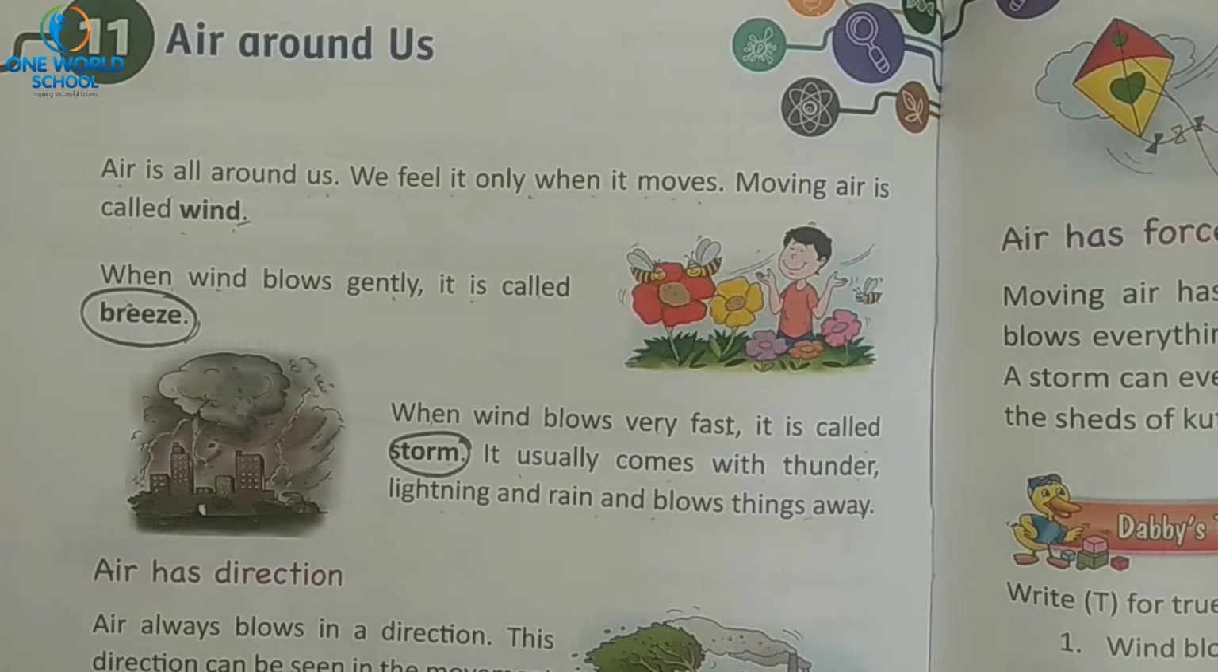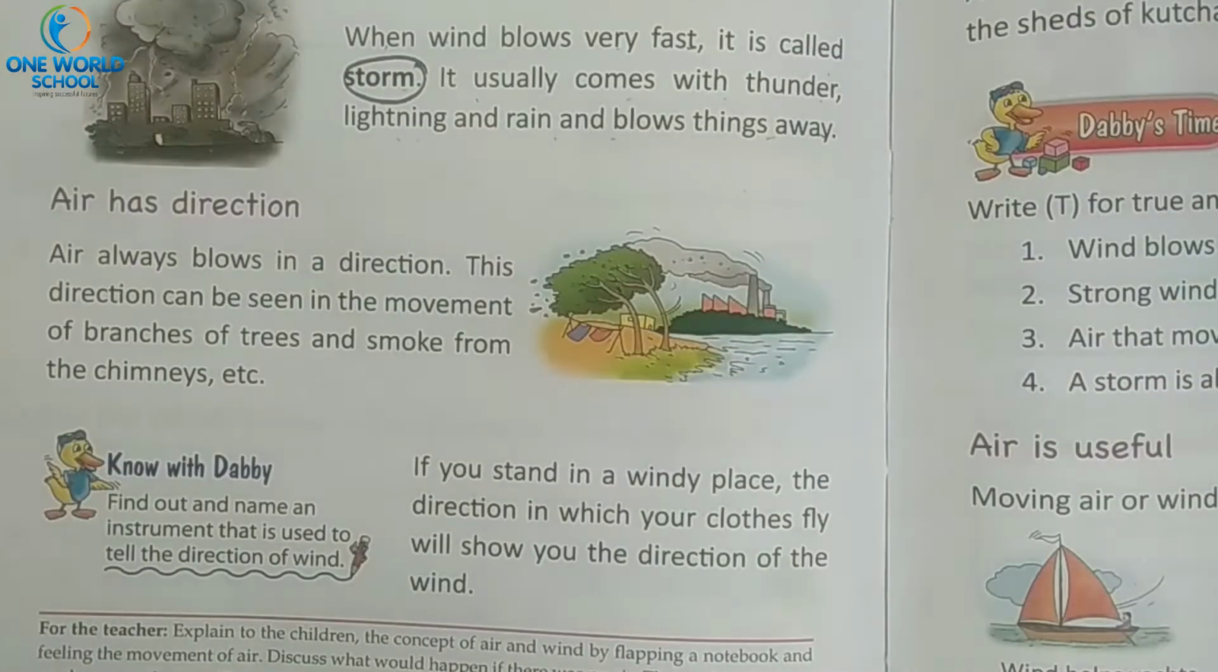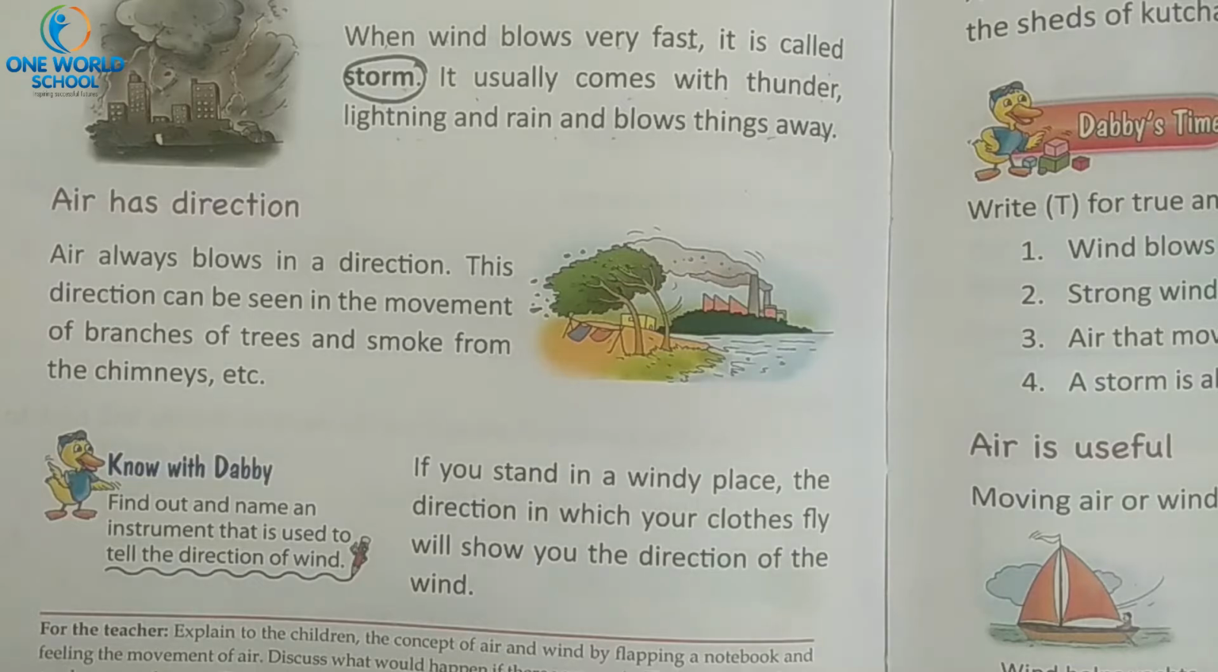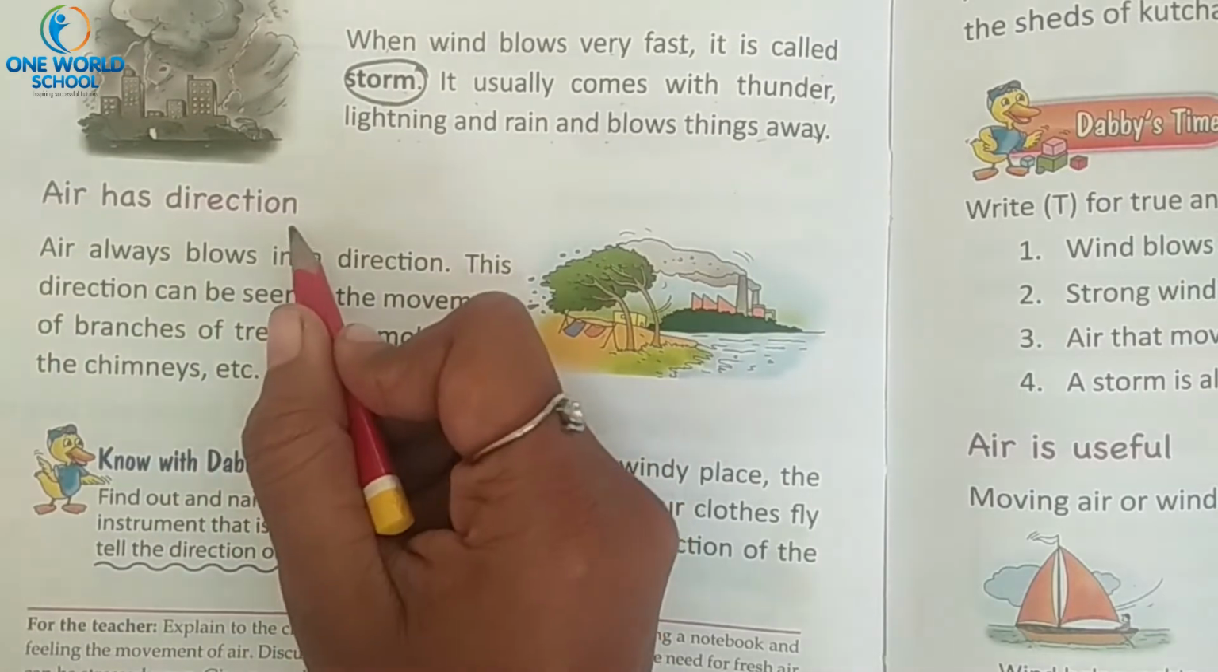Till here, we have learned in class 1. Yes or no? Yes. Now, let us move forward towards the characteristics of air. Here we will learn that air has a direction, air has force, air has speed, and then the uses of air. Okay? Yes. First of all, air has a direction.